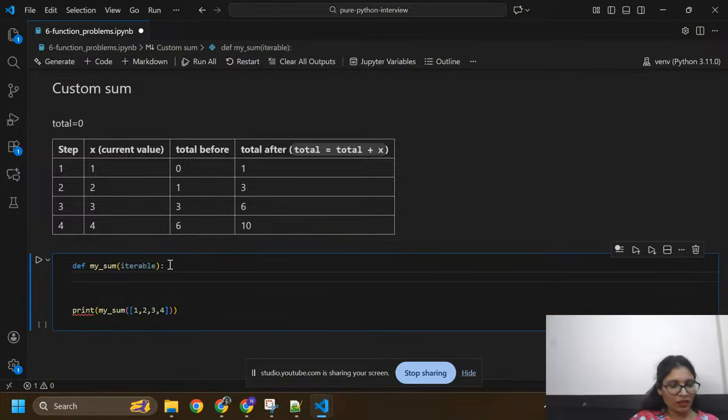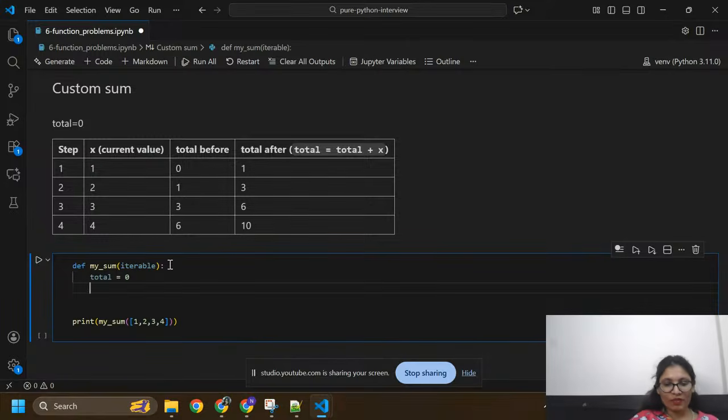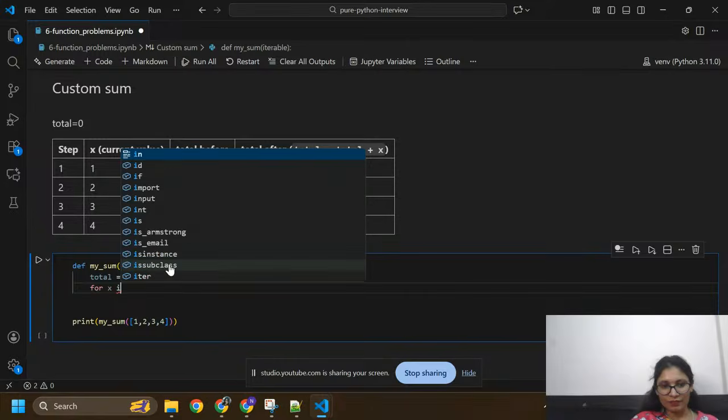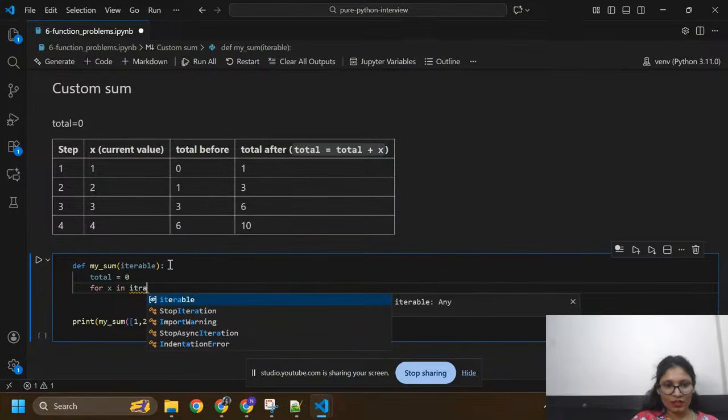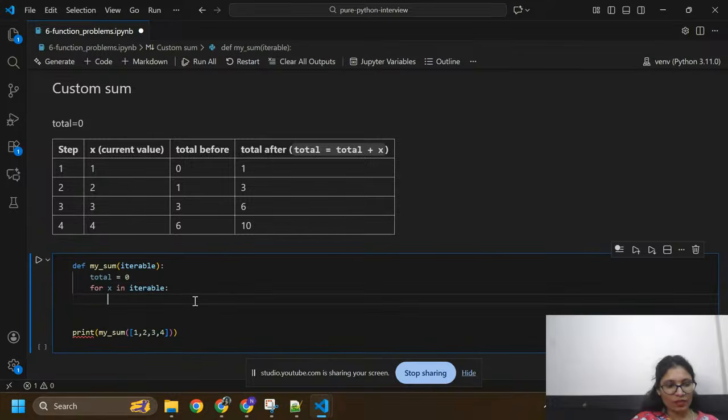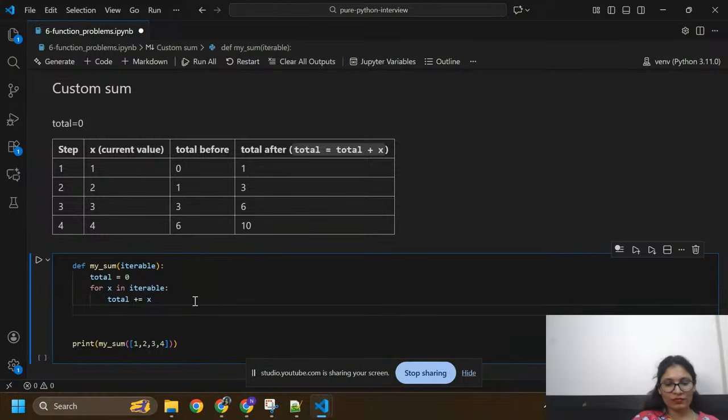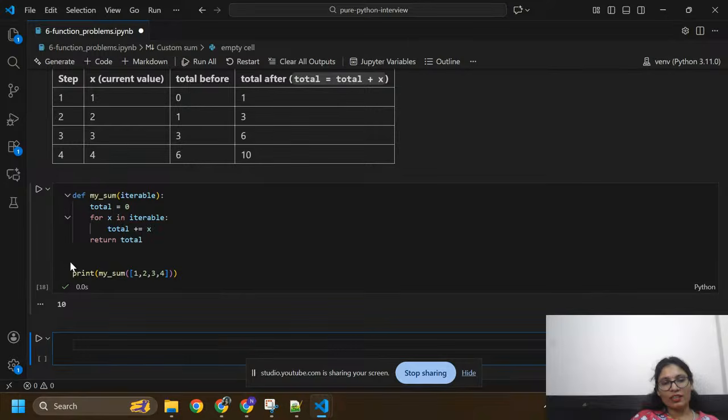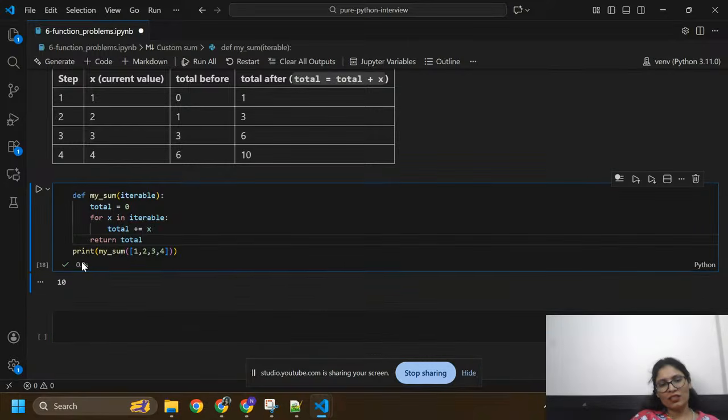Now I am going to write one variable, total equals 0, and here I'm going to use a loop: for x in iterable, colon, total equals total plus x. Now return total. So I got 10 here. We are just going to calculate the sum of these iterable numbers.